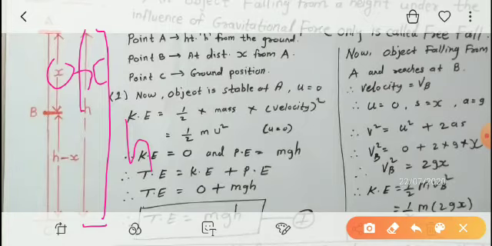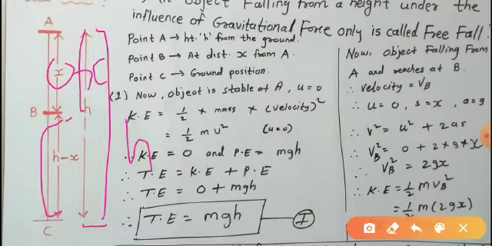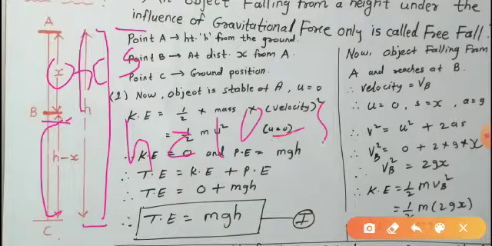So what will be the height from B to C? Suppose h is 10 and x is 5. So what will be the remaining B to C? 5. How? 10 minus 5.